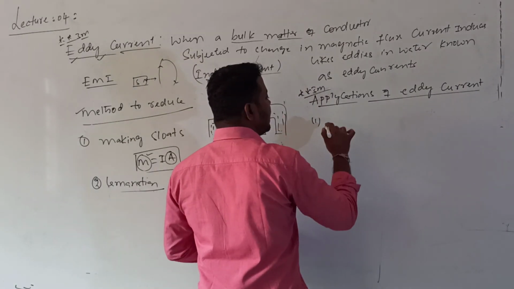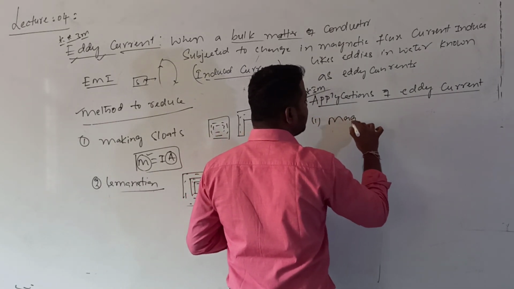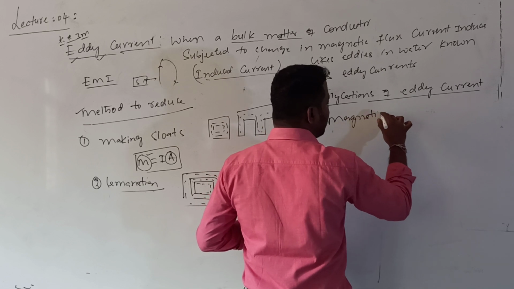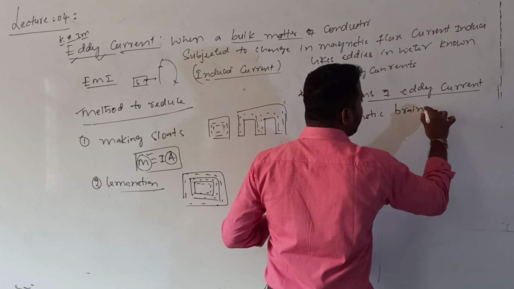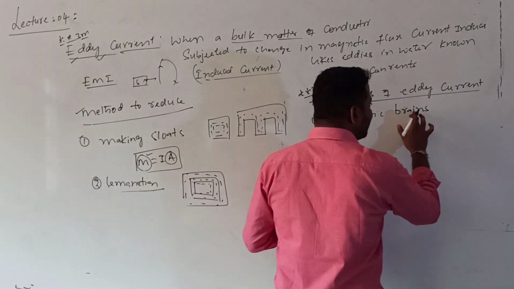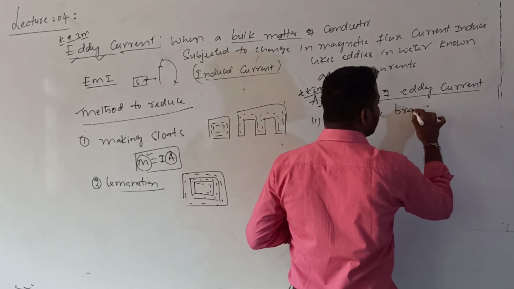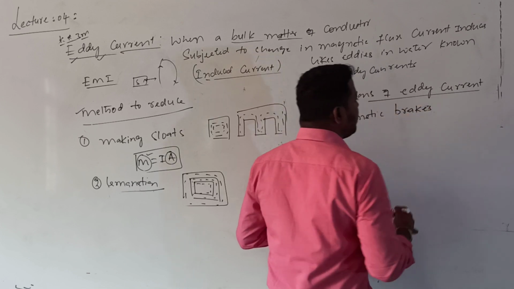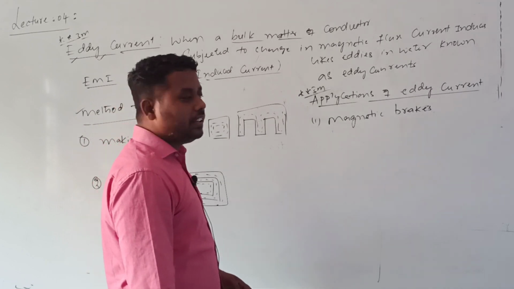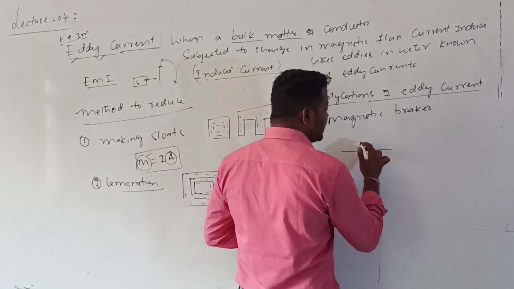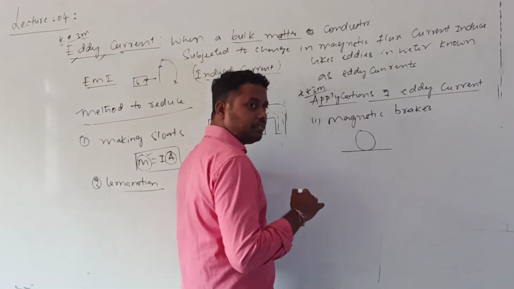It is used in magnetic brakes. Magnetic trains will be there now. In those magnetic trains, magnetic brakes, not brains, it is brakes. Magnetic brakes will be applied by the principle of eddy current only. So in this, what happens? A rail will be there generally, and a wheel is there.